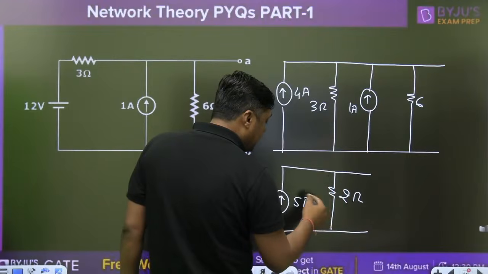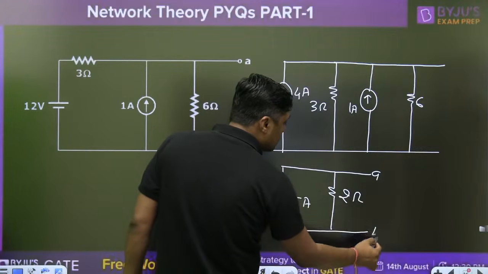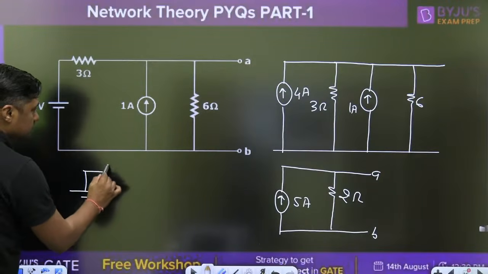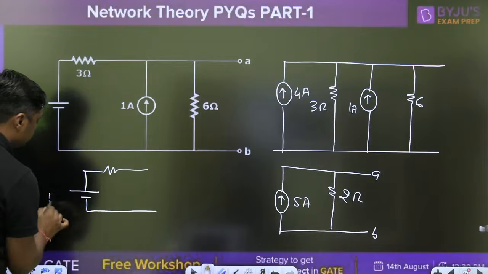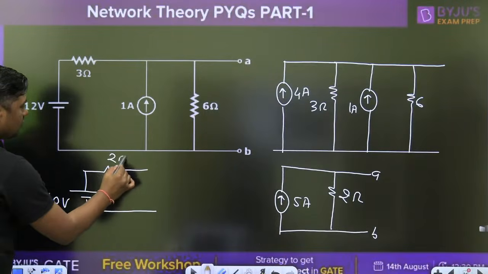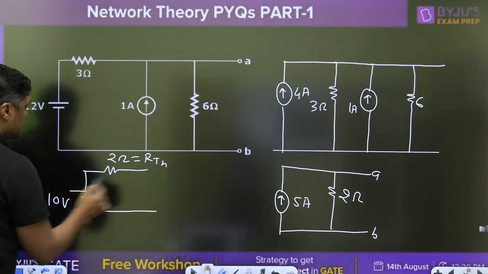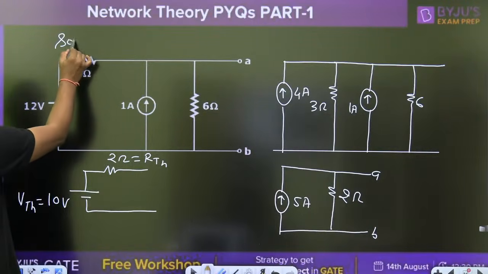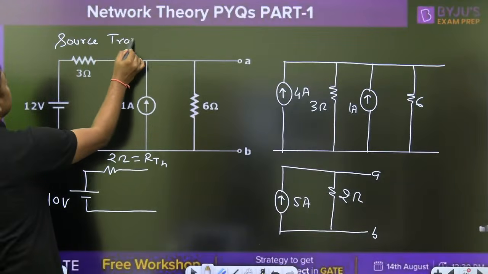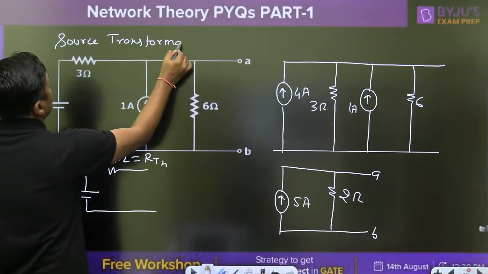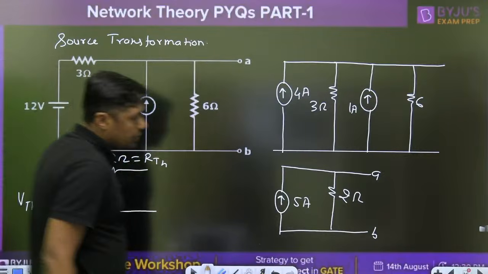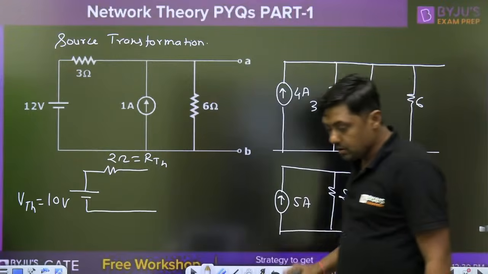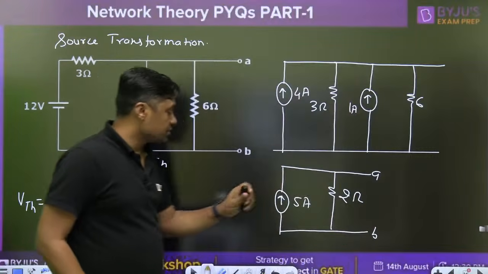Now when it is multiplied, again convert it into a voltage source. So 5 into 2, that is the 10 volt. And this is nothing but RTH. This is nothing but VTH. This is called the source transformation method. We can use this. It depends upon you. Right. Okay then, next one. Next question.